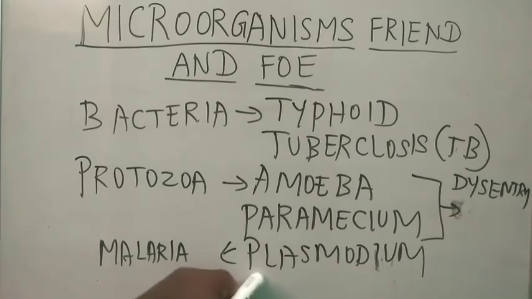So for plasmodium, the mosquito is the vector, but it gets activated when it enters the human body. That's why the mosquito is not affected by malaria, but humans are affected by malaria. So these are the basic examples of how microorganisms act as a foe, disaster or antagonist to the living kind.